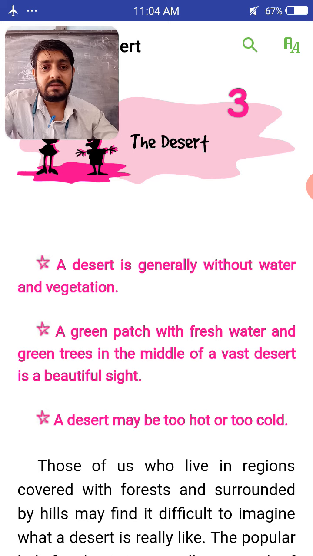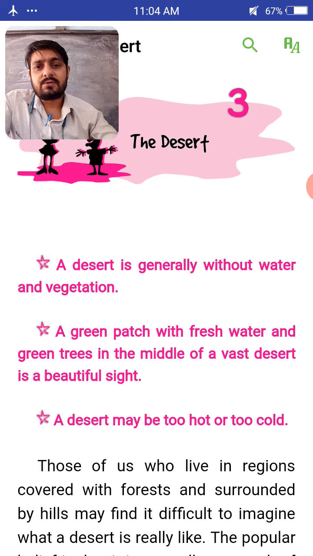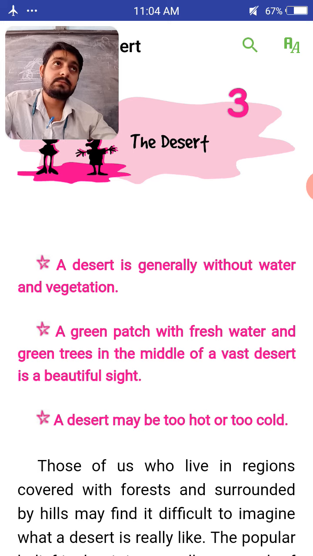So, desert. We will talk here about the desert. My dear students, what things come to our mind when we read or get something about the desert? The desert is generally without water and vegetation, where there is no vegetation, where there is no water.